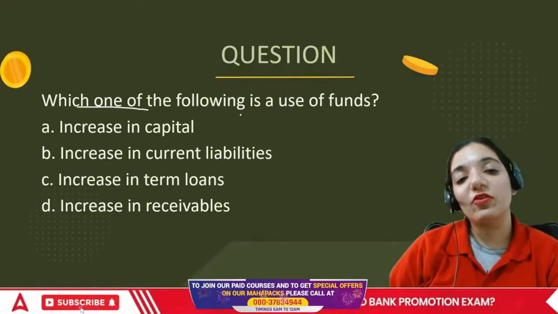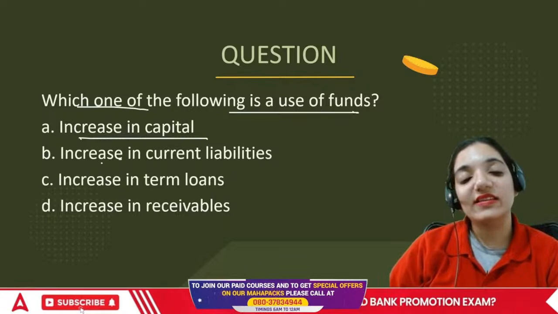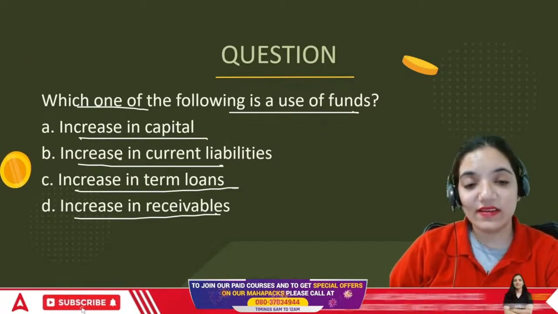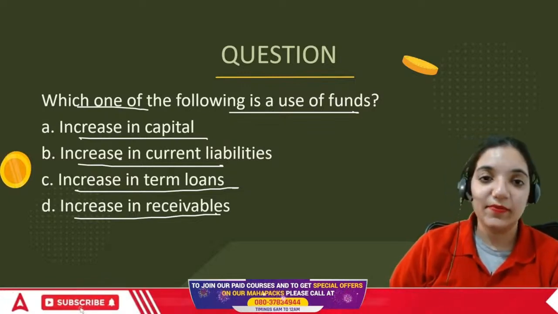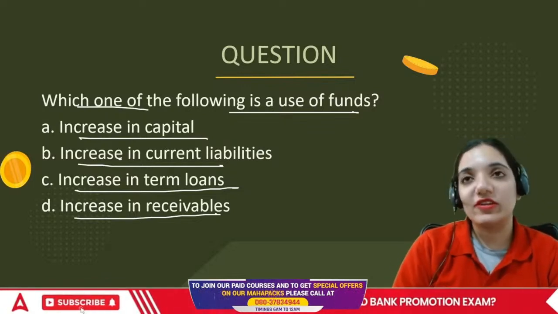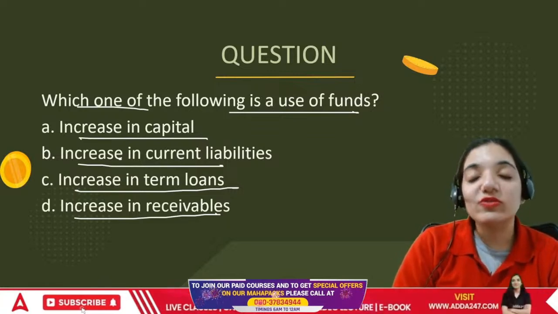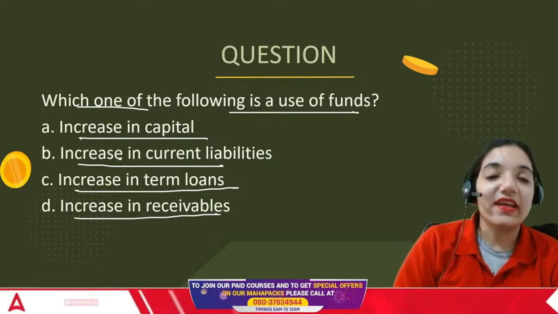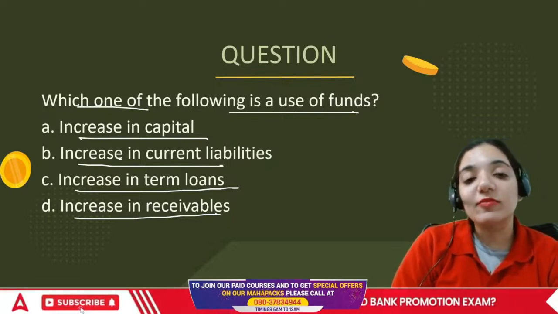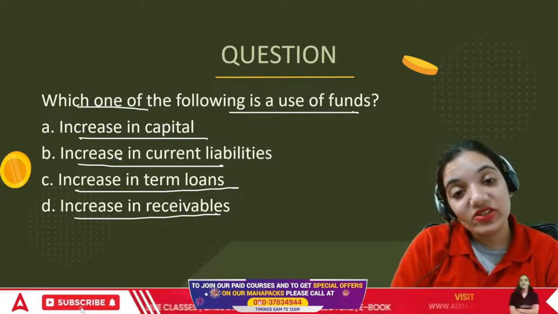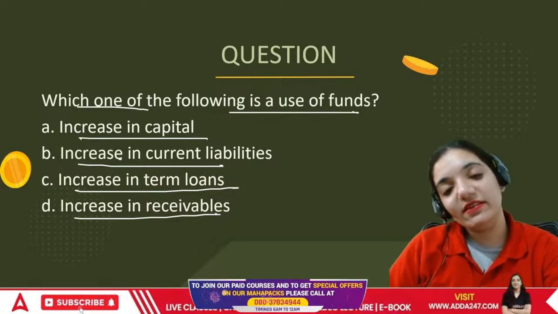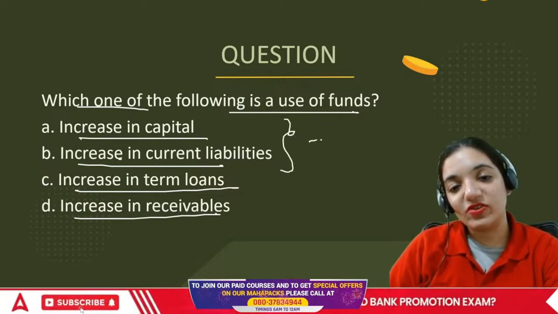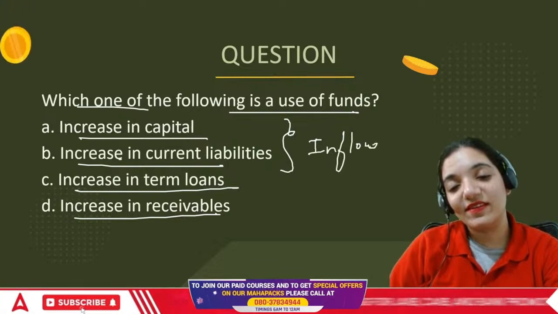Which one of the following is a use of funds? Increase in capital, increase in current liabilities, increase in term loan, or increase in receivables? Use of funds means where we are actually using the money. Increase in capital, we are getting money. Increase in current liabilities, again we are getting money. Increase in term loan, we are still getting money. So in the first three, it is basically inflow of funds. That's not application, it's just inflow.